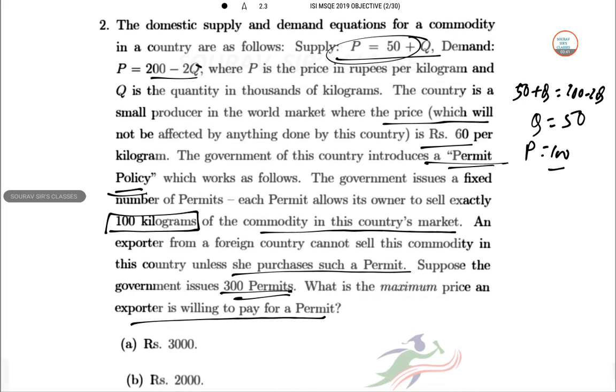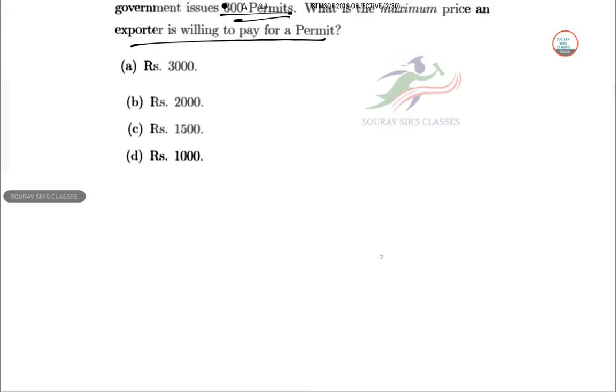Now the country is a small producer in the world market where the price is 60. So the price in the world market is 60, while the price in the domestic market is 50, so obviously there is an incentive for an exporter to buy permits and sell in the domestic market.